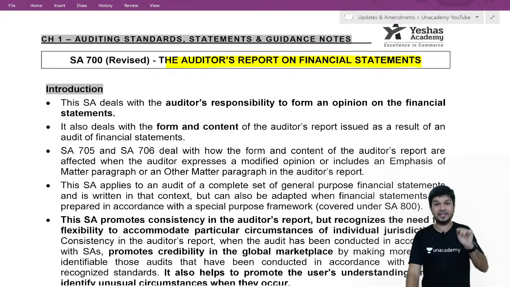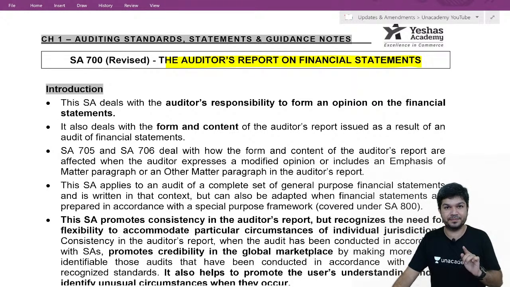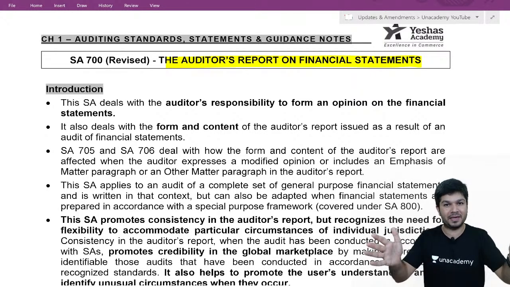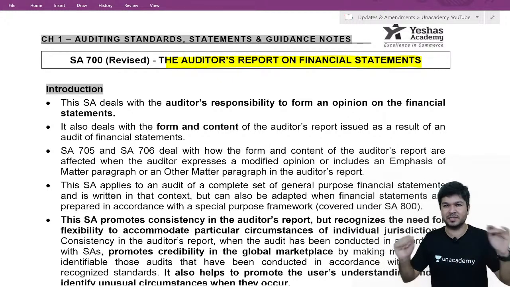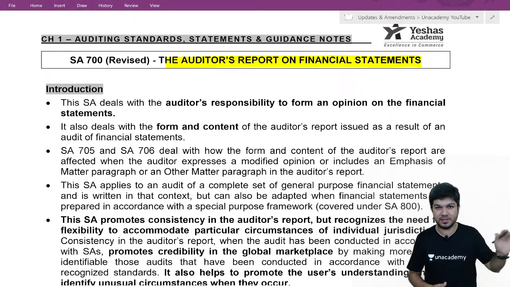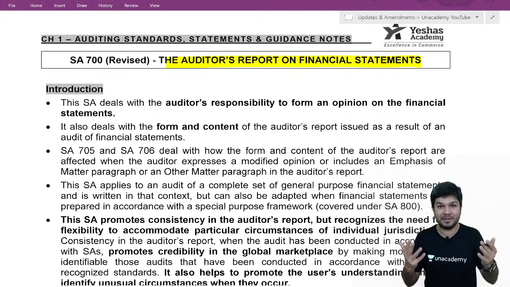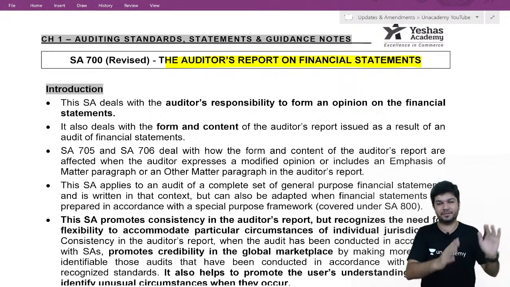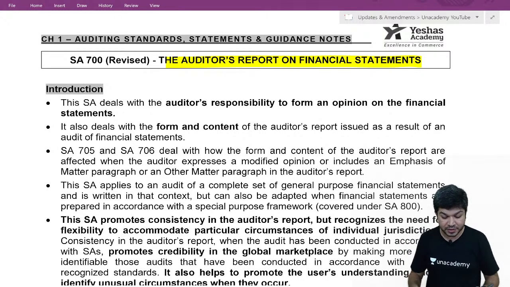Now, why is this SA there? Every SA has an objective, and to fulfill the objective, there are requirements. The purpose of SA 700 is that we want all chartered accountants to report in a uniform manner. If you have a special comment, some issues, that can be different. Otherwise, the audit report has to be in a uniform way so that the stakeholders, not necessarily shareholders, everyone, are able to understand which item will be where. We want it in a uniform manner.